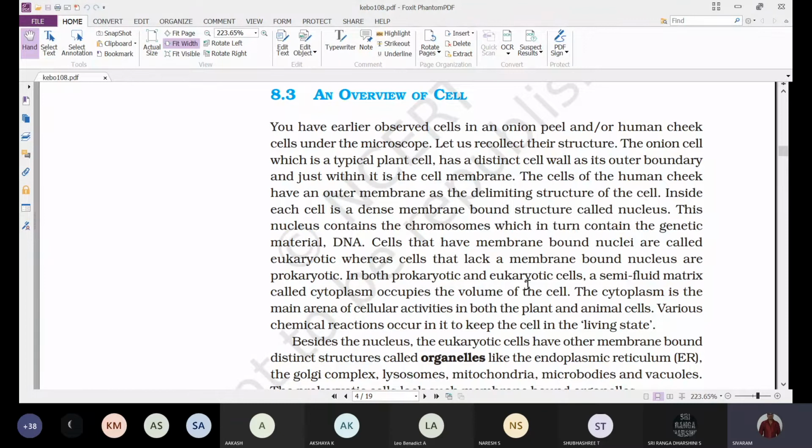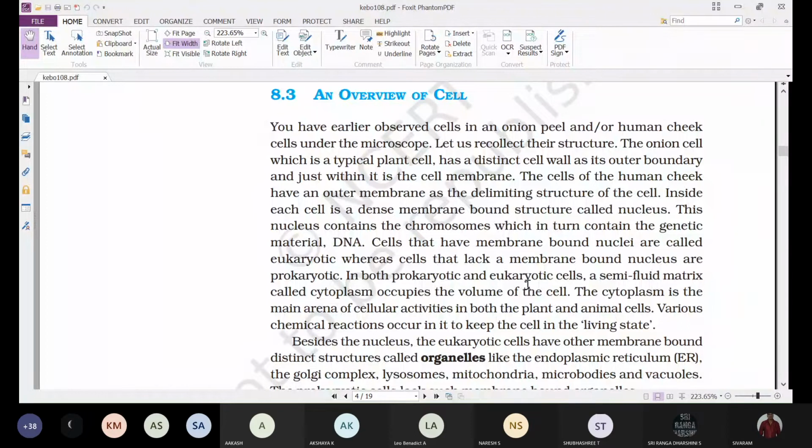So let us recollect their structure. The onion cell, which is a typical plant cell, has a distinct cell wall. Already we said very clearly that plant cells have a cell wall.